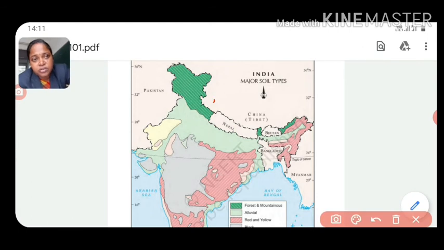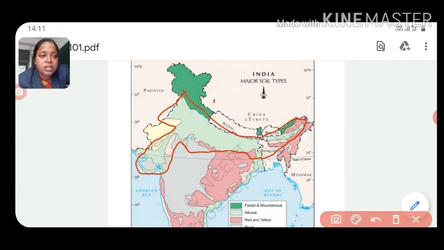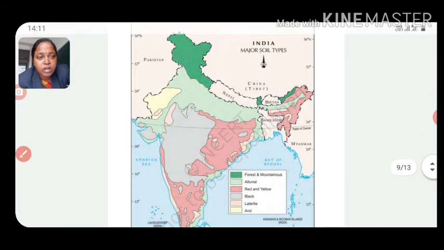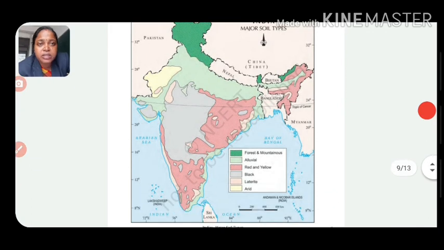Check this one, the total basin area of rivers Ganga, Brahmaputra and the West Bengal portion. This is the alluvial soil. In these regions you can find the alluvial soil, which is very fertile in its quality. So like this, with this index's help you can find all the other major soil types also.